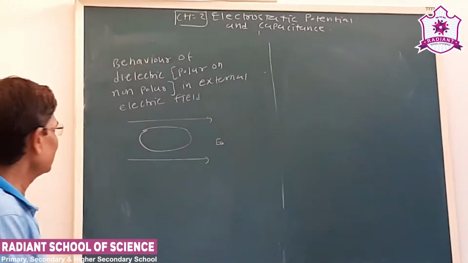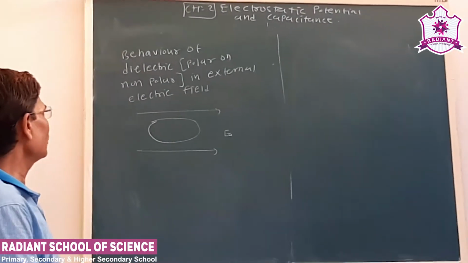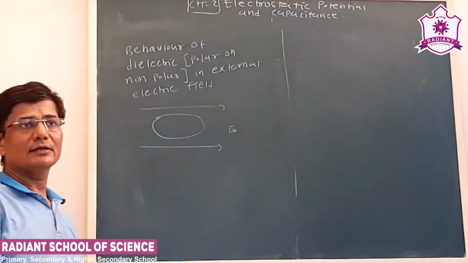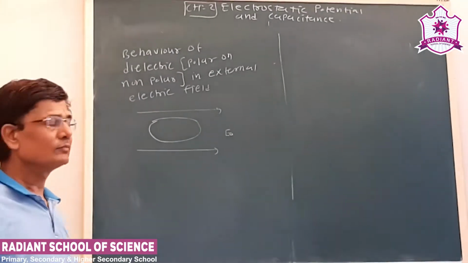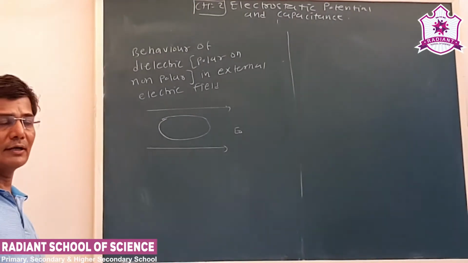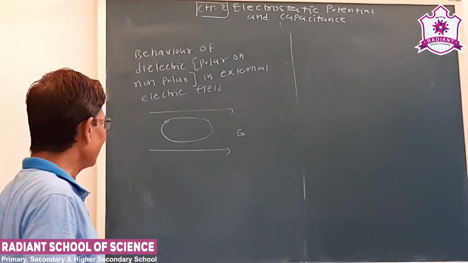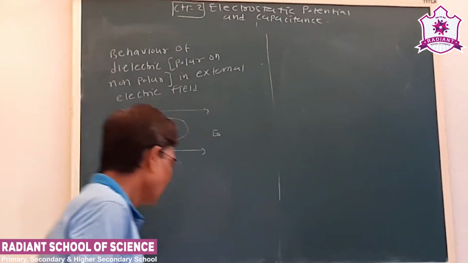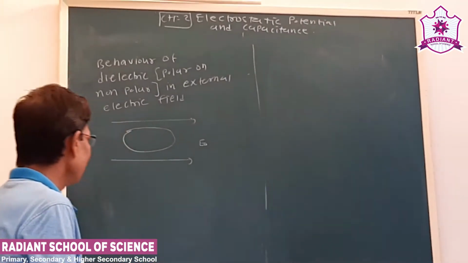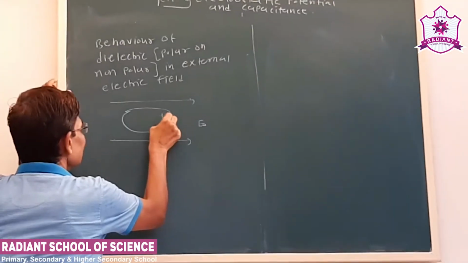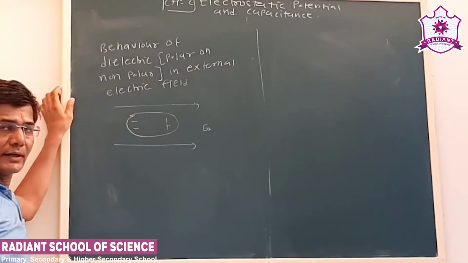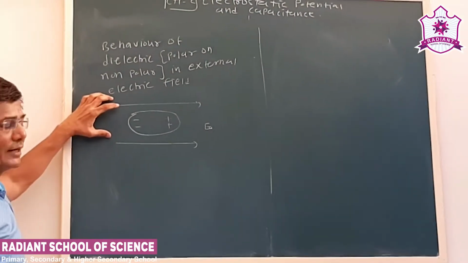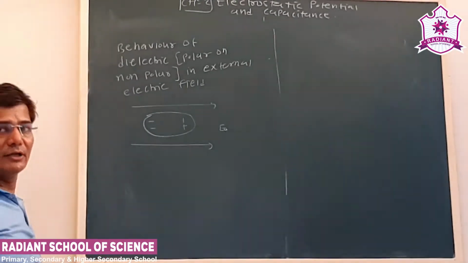Now see, next we have to see how polar or non-polar dielectrics behave when they are placed in an external electric field. When a polar or non-polar dielectric is placed in an external field, because of the force of the electric field, the charges are separated, and inside the dielectric an electric field is produced.